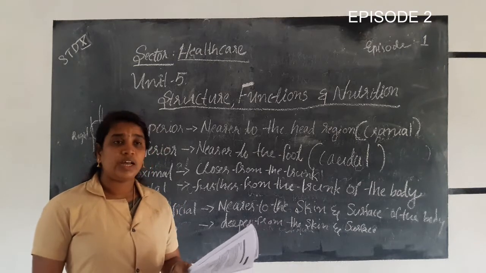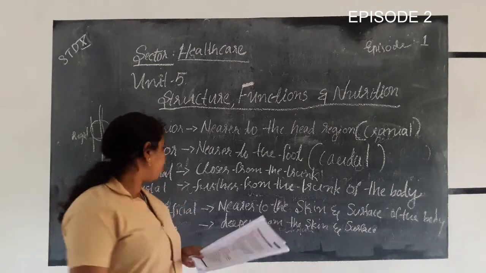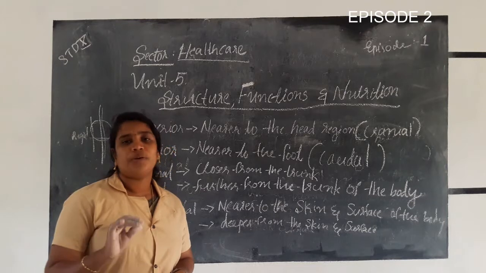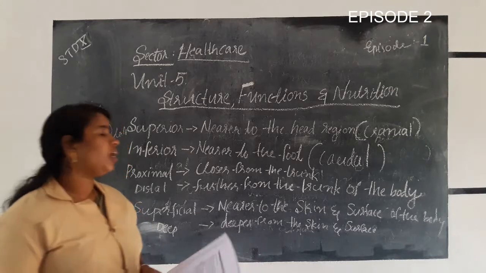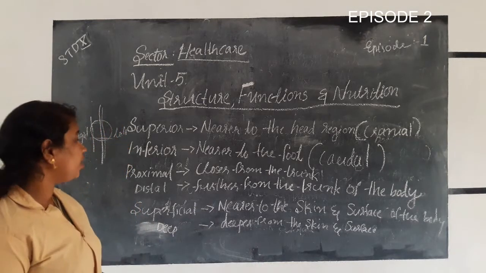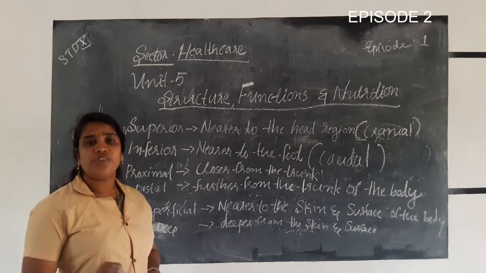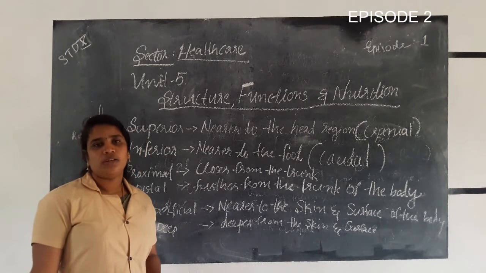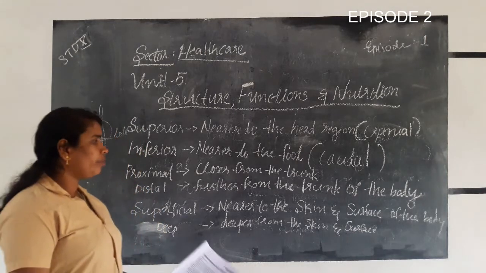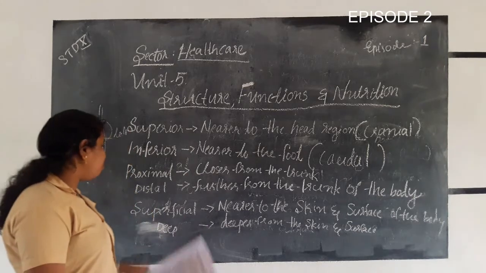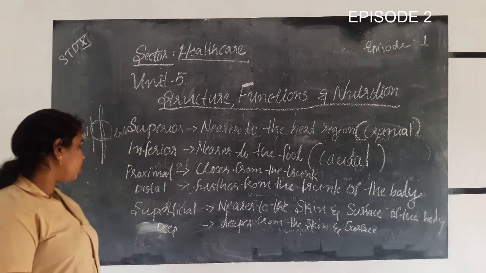Then comes proximal. What is proximal? Closer to the trunk. Then comes distal. The distal region is further or far away from the trunk of the body. Proximal is very close to the trunk of the body, and distal is far away from it.